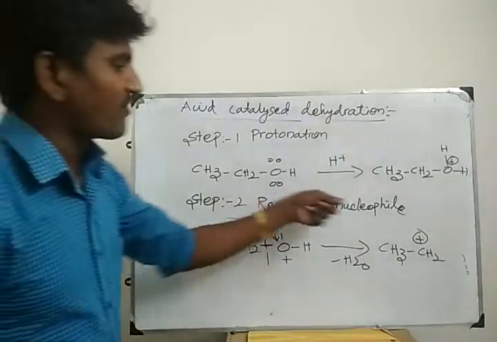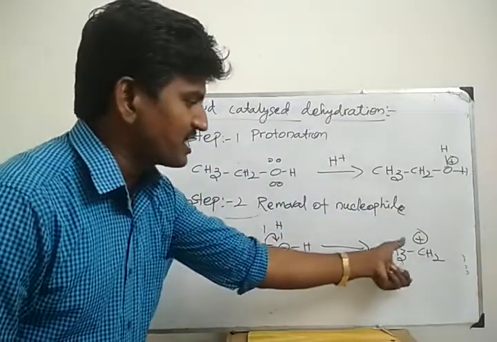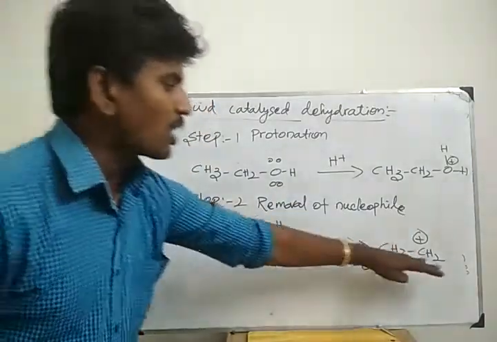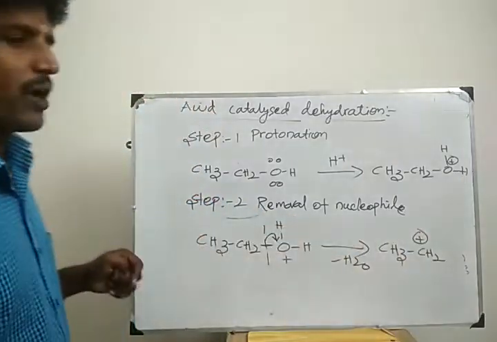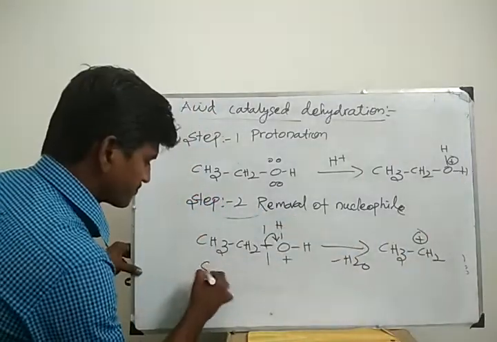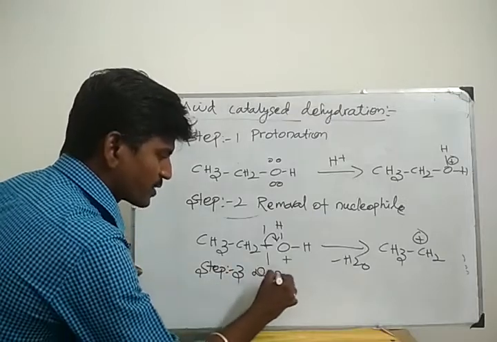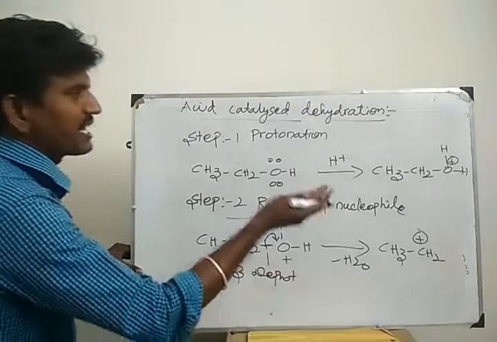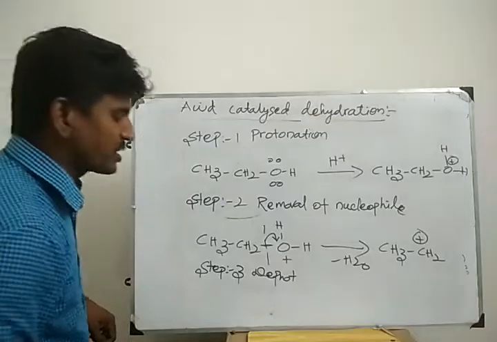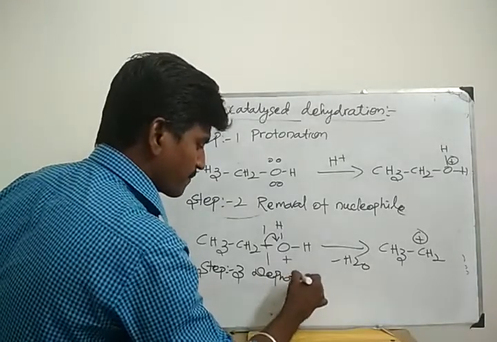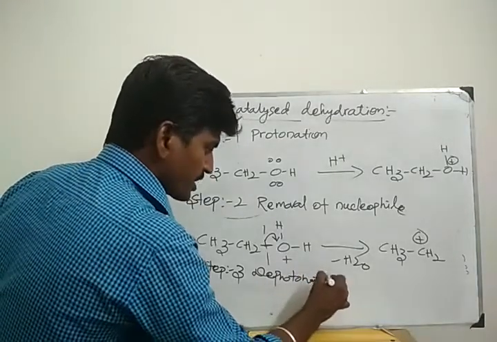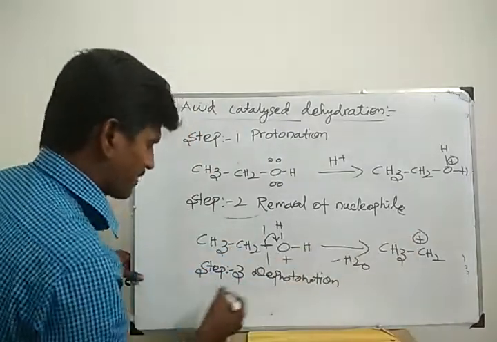Step 2, removal of nucleophile. You can get one intermediate. Its name is carbonium ion because the carbon charge is positive. Step 3, deprotonation. What do you mean by deprotonation? Protonation means addition of H plus ion. Deprotonation means removal of H plus ion. Deprotonation, I am going to remove H plus ion.